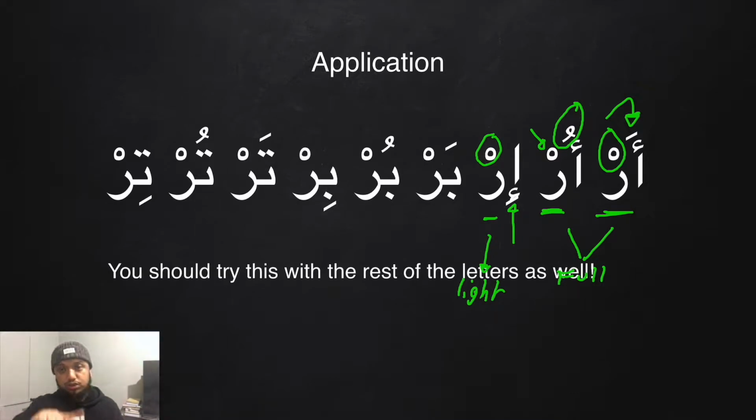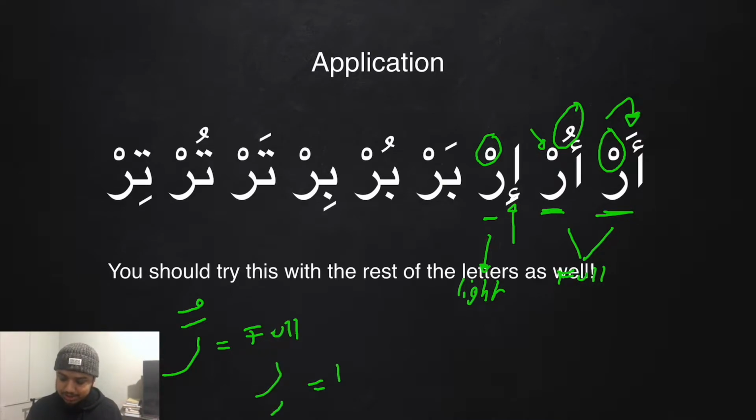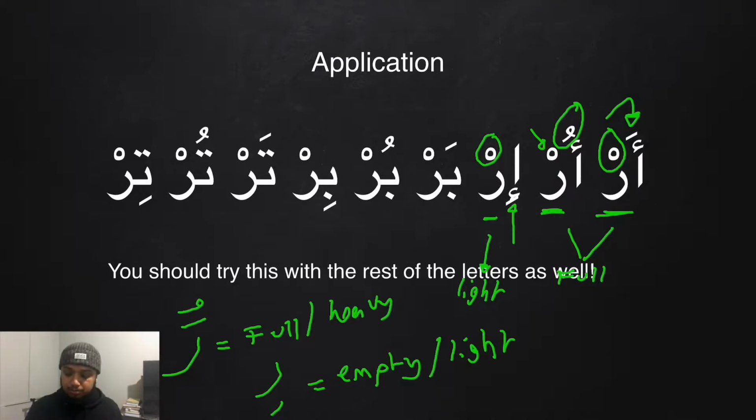So just to remind you, Ra with a fatha or a dhamma is full mouth. Ra with a kasra is light. But whenever Ra is sakina, whenever it has a sukoon, then we look at the letter before. And if the letter before has fatha or dhamma, then the Ra will be full mouth. If the letter before has a kasra, then the Ra will be light mouth.